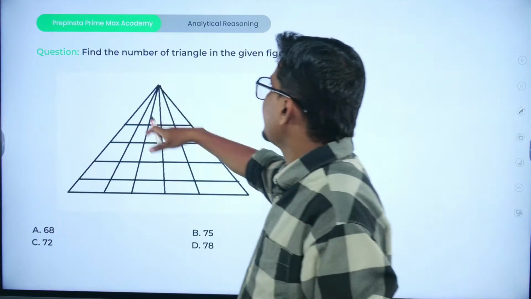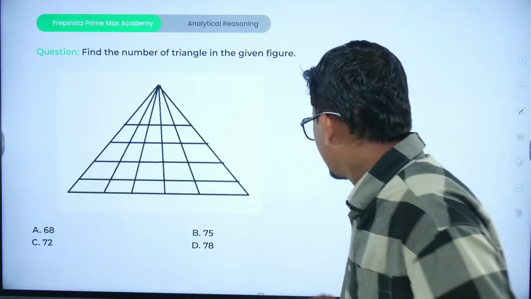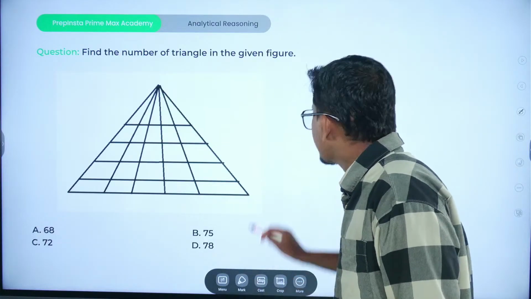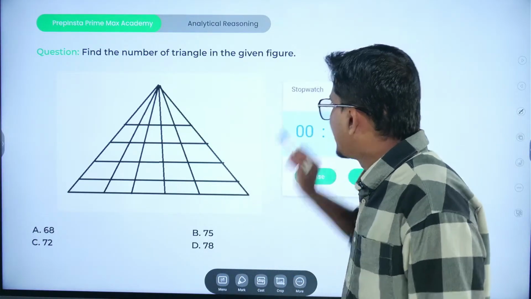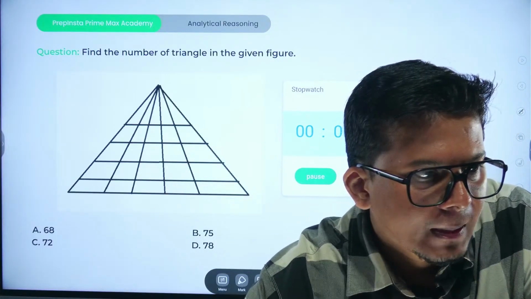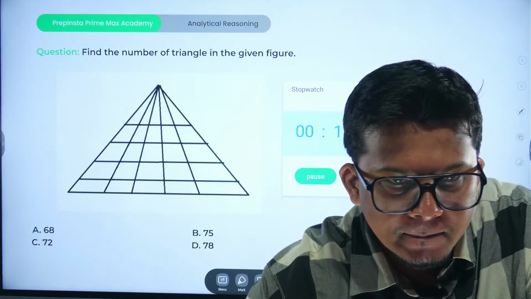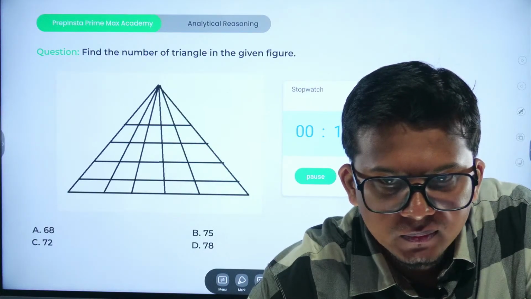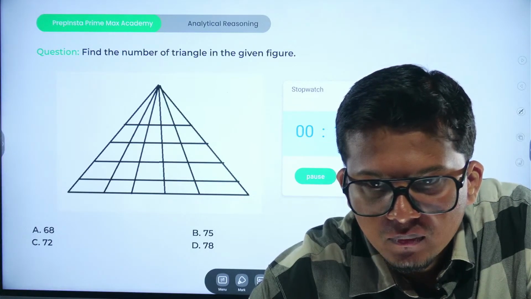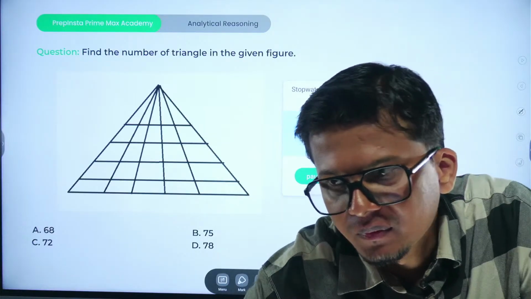Now coming to this part, find the number of triangles in the given figure. You can take 20 seconds to give this answer. I'm starting the stopwatch. Okay, use 20 seconds to give the right answer. What would be the answer? Option number B. Okay, can be possible.